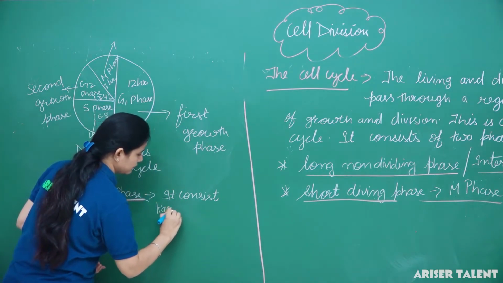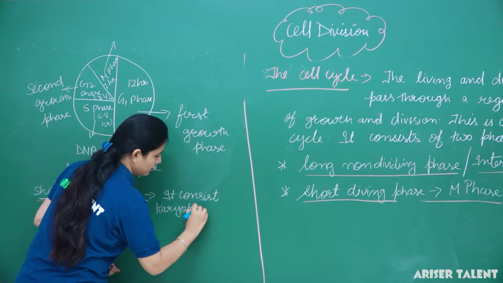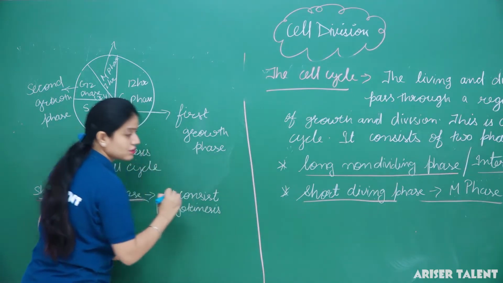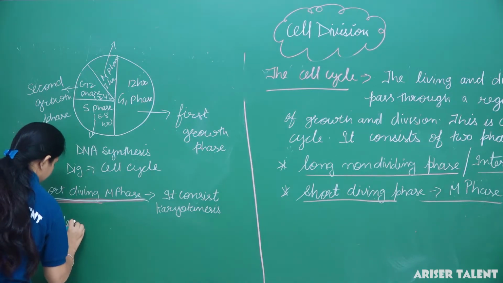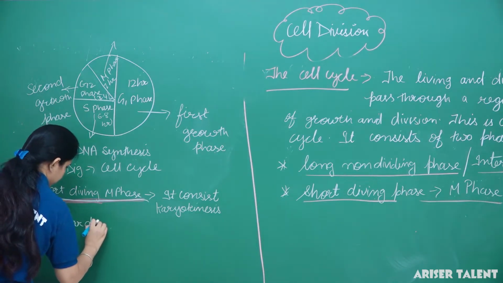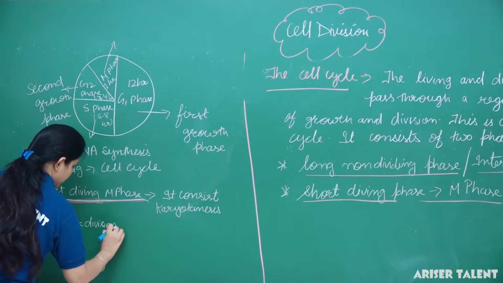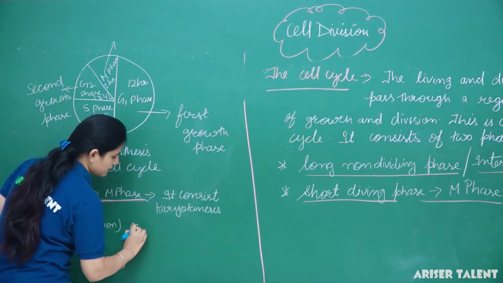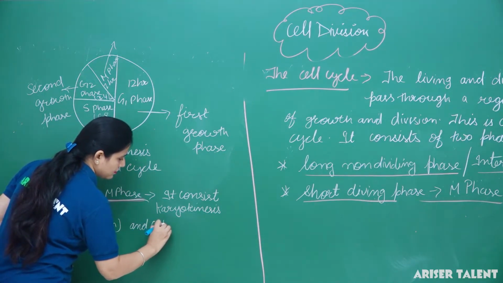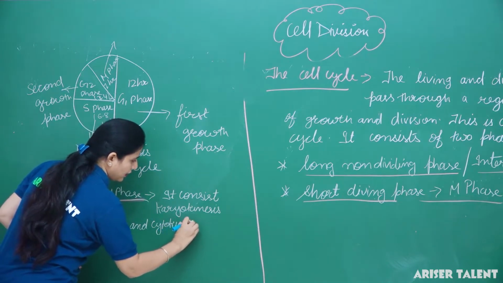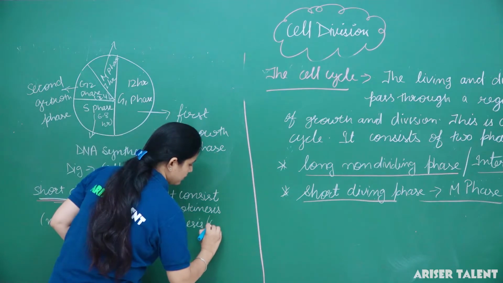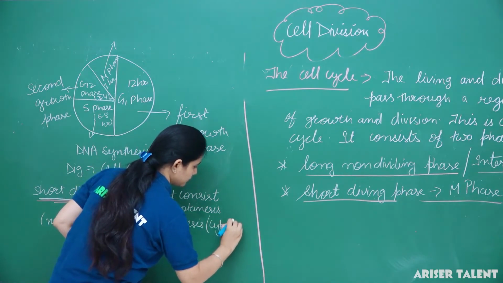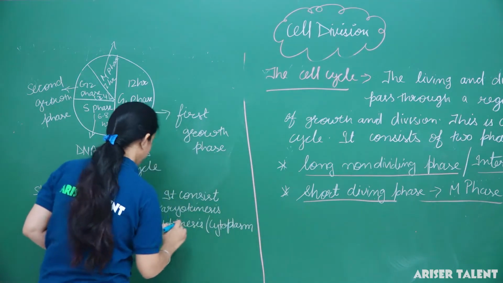Karyokinesis means nuclear division, and cytokinesis means division of cytoplasm.